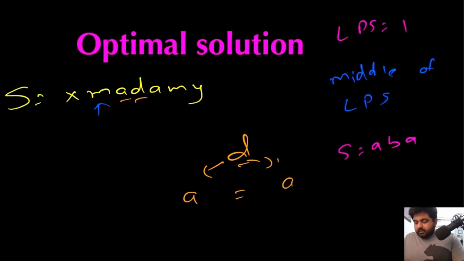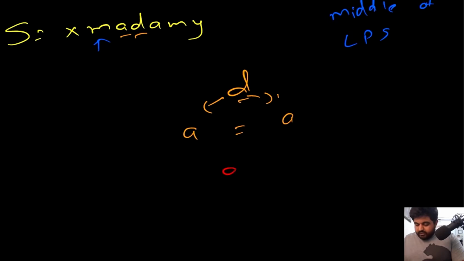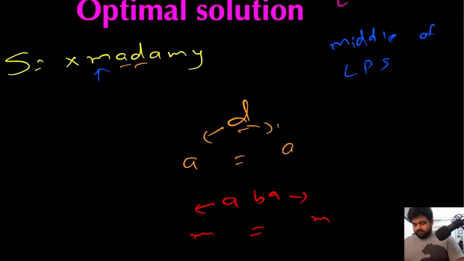This is also a palindrome, and we see whether it is longer than the existing palindrome we have, which is true, this a b a is longer. So we update the value, saying this is the longest palindrome found so far. We keep on expanding at its corners. So far the value is a b a. Again we move the left and right pointers. This is m and this is also m. Because they are the same, again we can consider this a palindrome. The previous longest palindromic substring was ABA, but this is greater, so we update it. Now the longest palindromic substring we have found so far is MADAM.